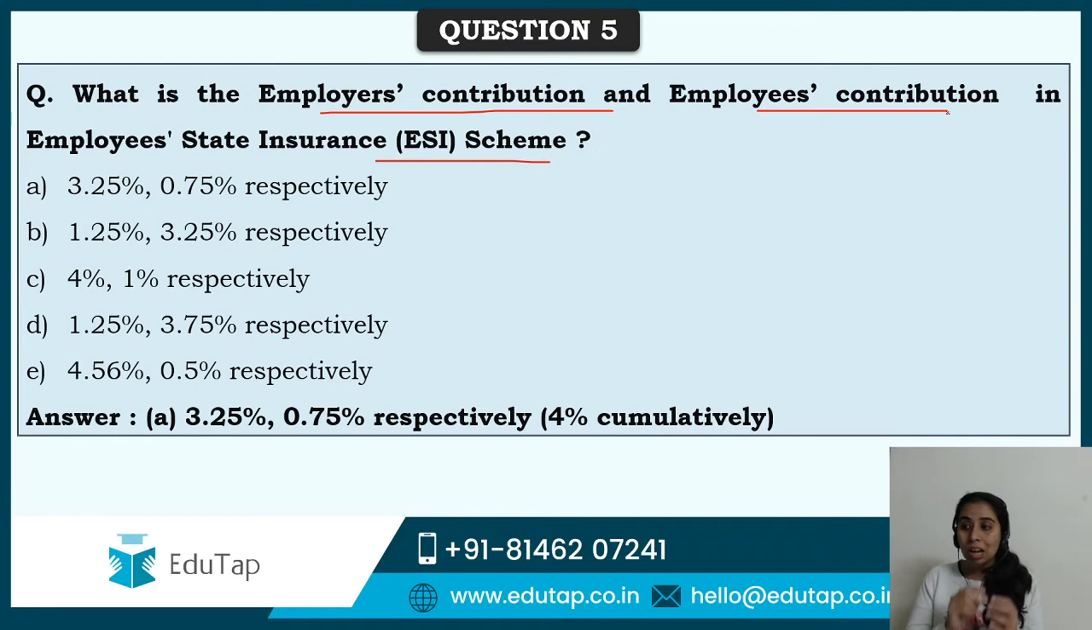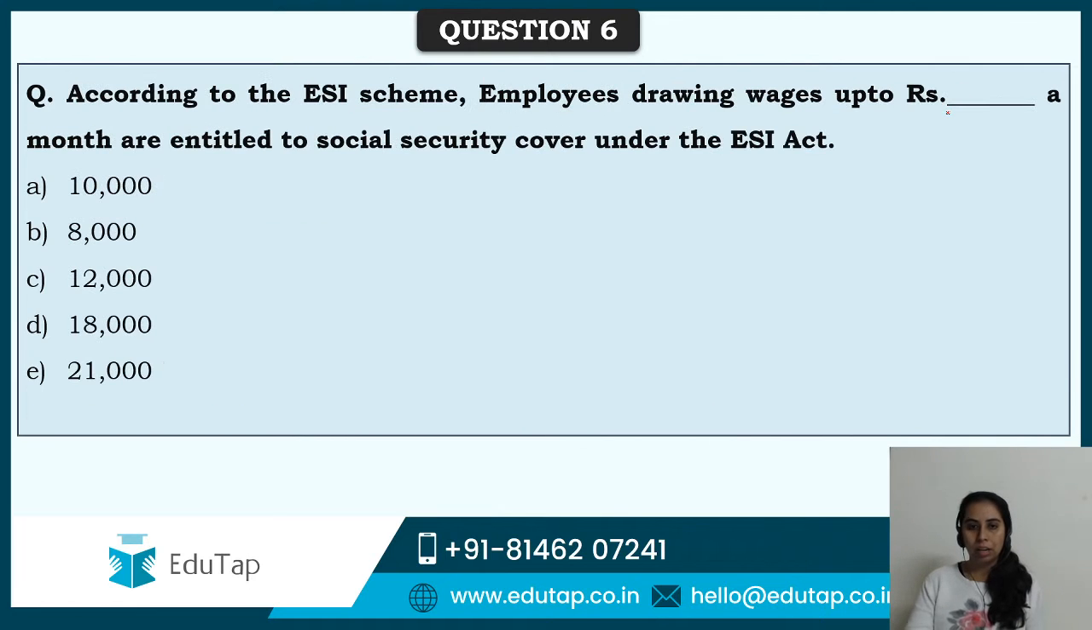The question does not mean that at that point in the examination you sit and try to recall whether you have read that exact line somewhere. No, you just think about what all you have read about the scheme, and how you can answer this question. So 4%, and 3.25 and 0.75 respectively. So employee 0.75, employer 3.25.